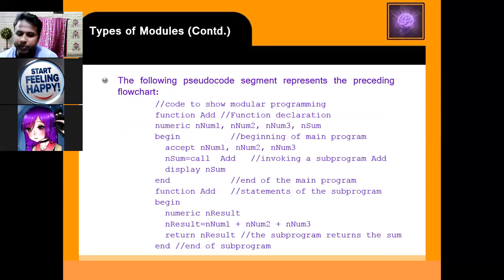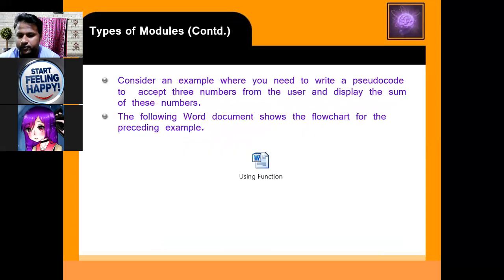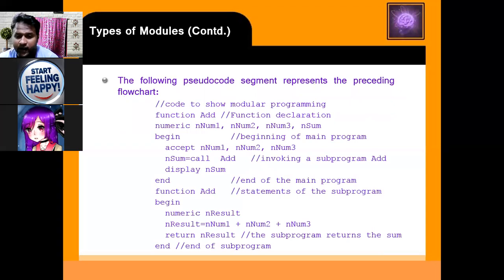So consider an example where you need to write pseudocode to accept three numbers from the user and display the sum of the three numbers. First of all, we define a function, begin and end, function add, then numeric num1. So accept num1, then sum equals call add. So when I'm calling the add function, sum equals call add, then display sum. The function here is defined. Here we are calling the function.